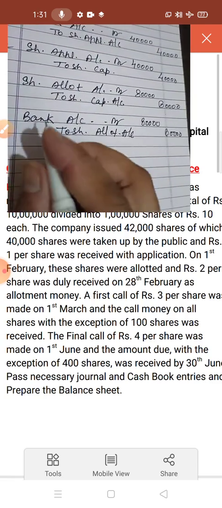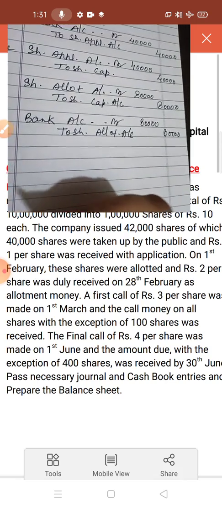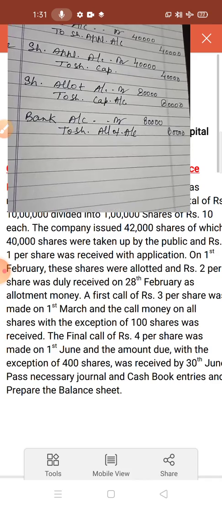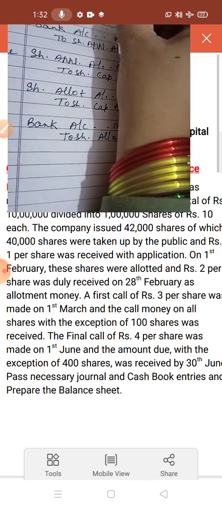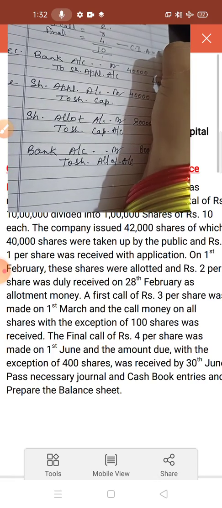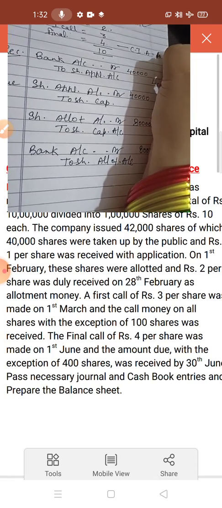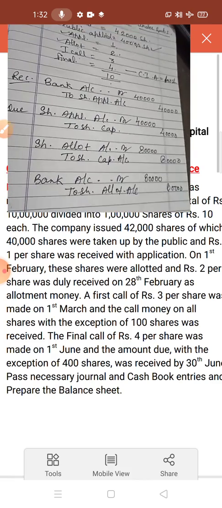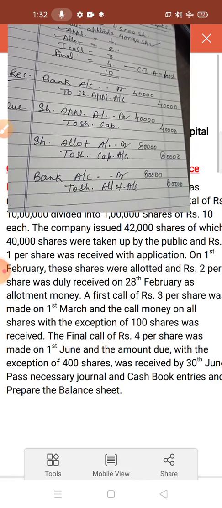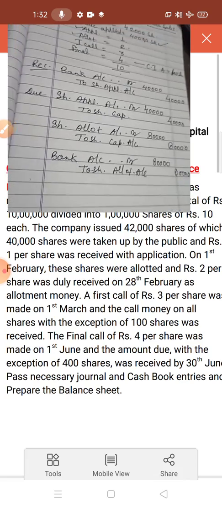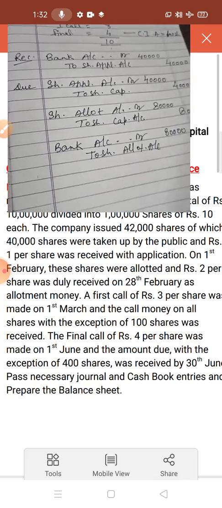Now next is first call. Now children, you have to see the call scenario, in which call. Here the call scenario is given on final call. Call scenario in final call is 100 shares. So you have to write this down in the summary only, call scenario in 100 shares, so that you can make the entry easily.